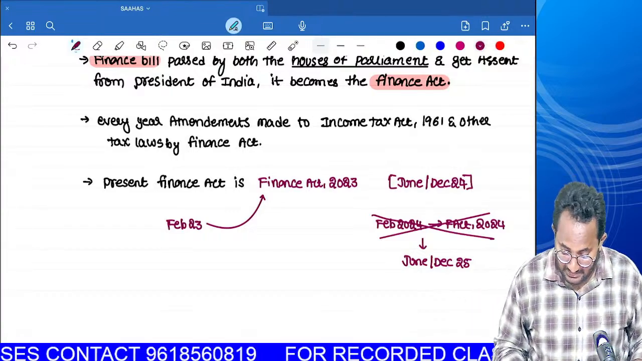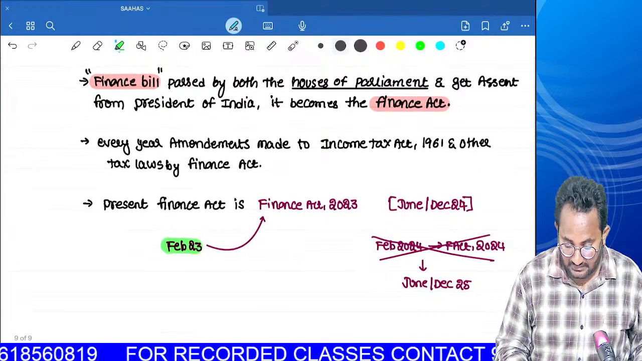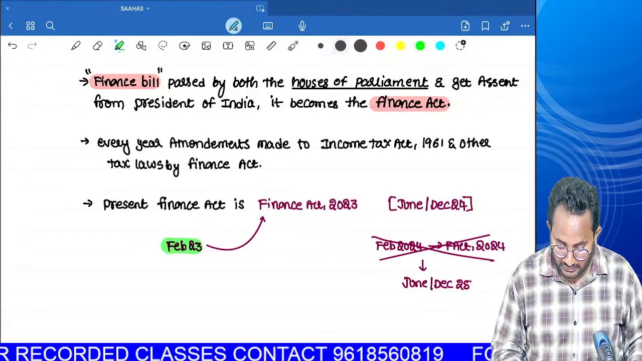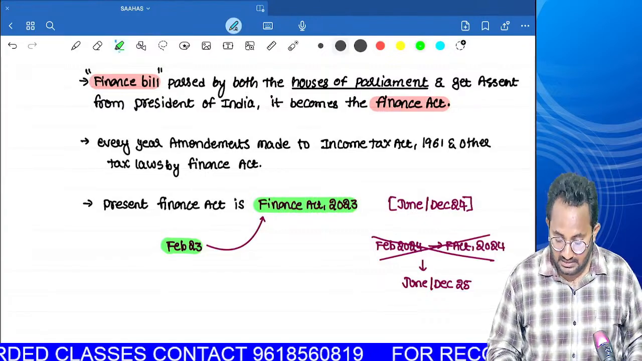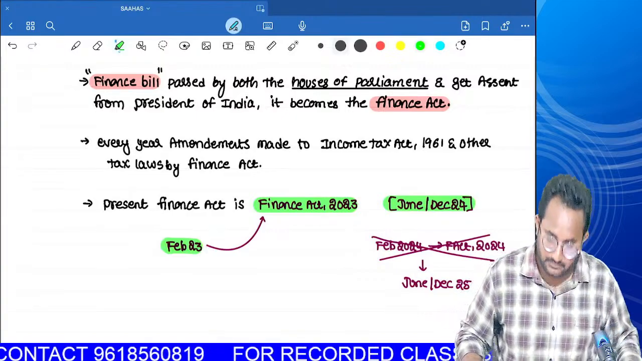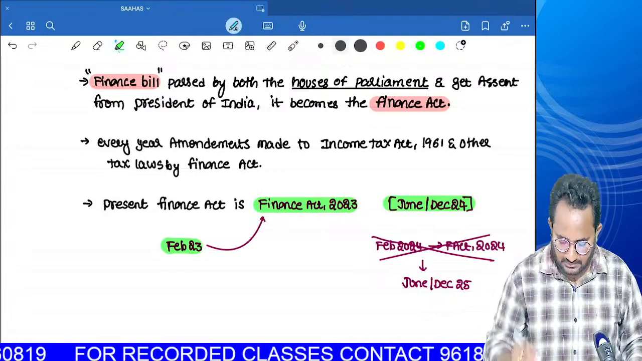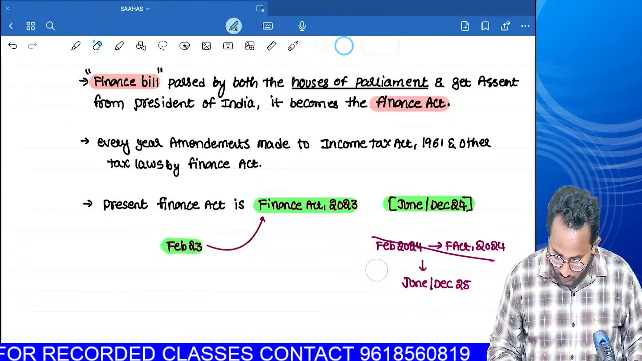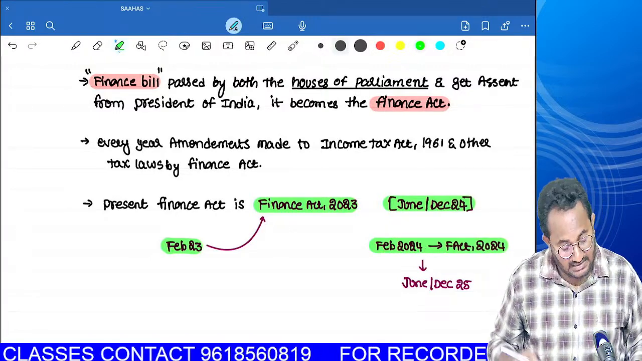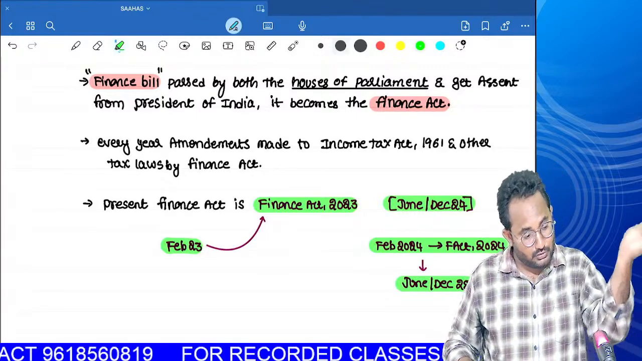So once again, I am telling you, in last February 2023, a finance bill was introduced by the Union Finance Minister, and that was passed as a Finance Act. Can you tell me the name of that Finance Act? The Finance Act 2023 is only applicable for our June as well as December examinations. Right now we are in March; in last month, February 2024, we have one more Finance Act, Finance Act 2024, useful for the June as well as December 2025 examinations.